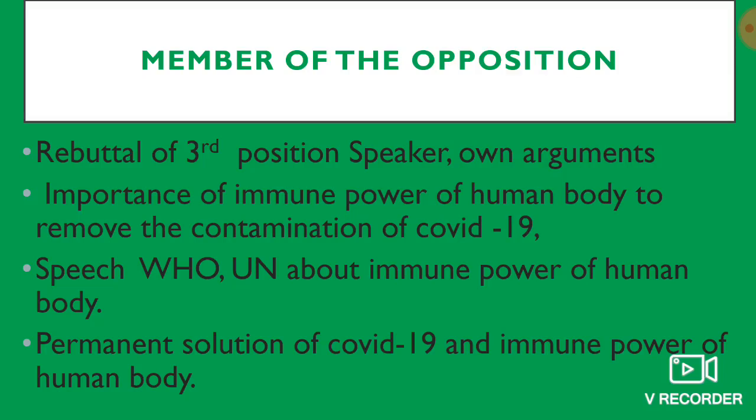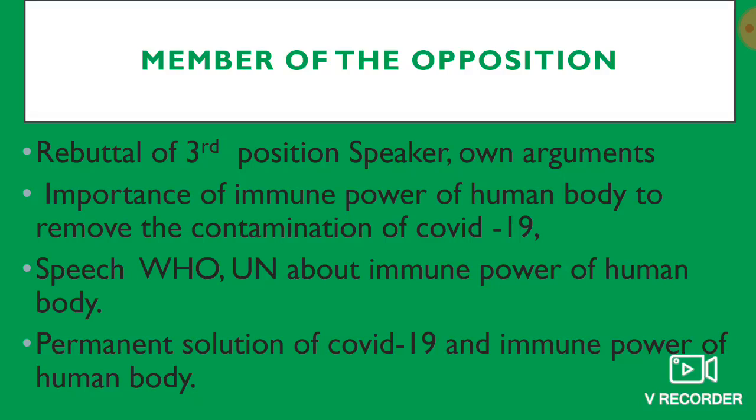Then the next point: the permanent solution of COVID-19 and the immune power of the human body. He can focus on this point. There is a relation between the permanent solution of COVID-19 and the immune power of the human body, because without this, it's not possible to remove or save from the contamination of COVID-19.